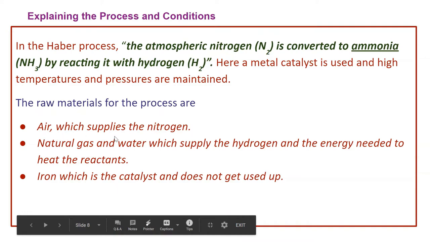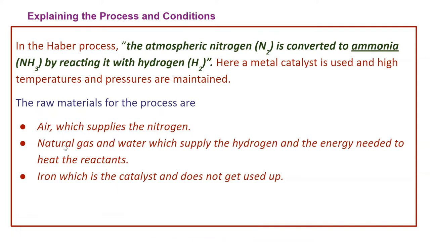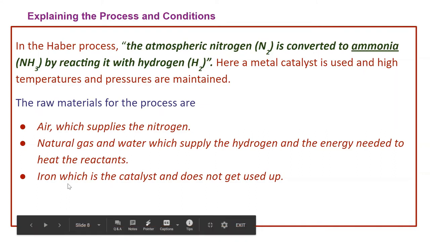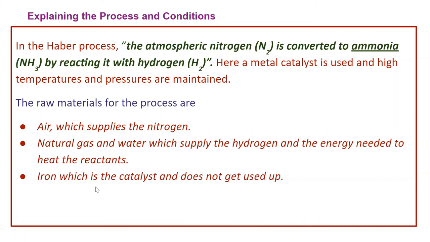So we should remember the raw materials for the process: air, which supplies the nitrogen, natural gas and water, which supply the hydrogen, and we have to use iron as the catalyst for the manufacturing of ammonia in the Haber process.